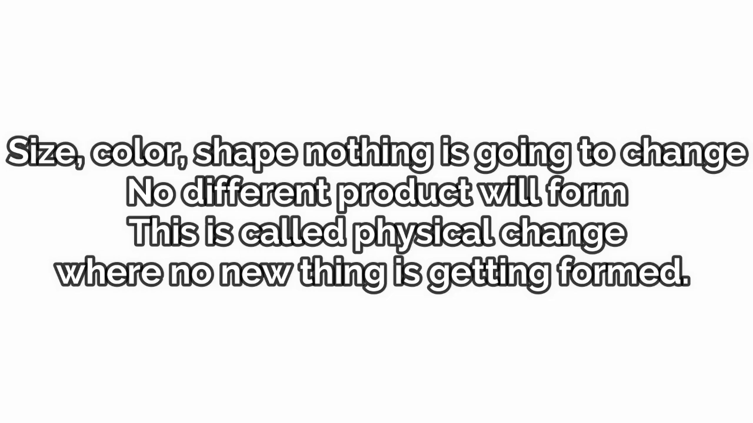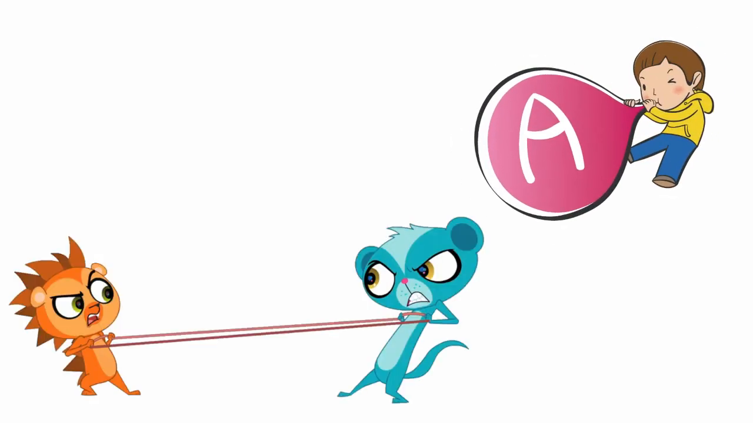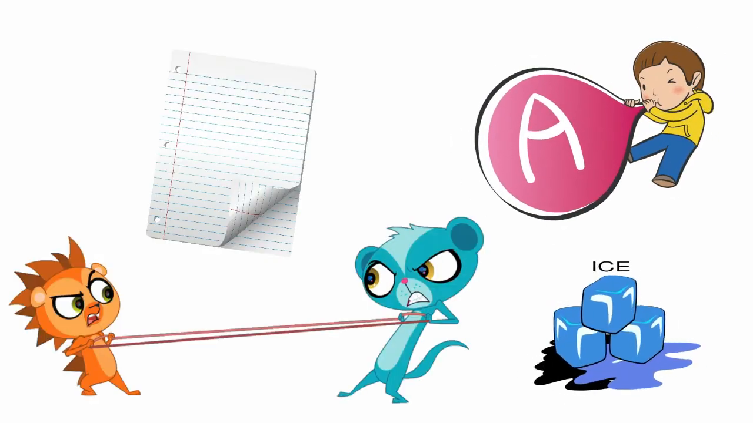So this is a physical change where nothing new is going to form. You are not going to get a different product. You are not going to get a different thing. It will be rubber as it is. This is called physical change where no new thing is getting formed. Some examples of it are blowing a balloon, stretching a rubber, folding a paper, right?